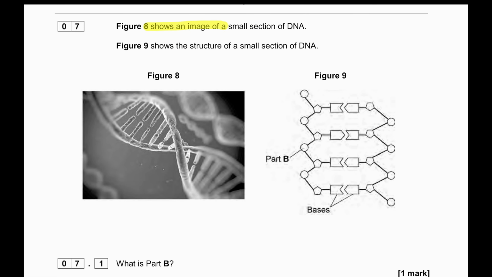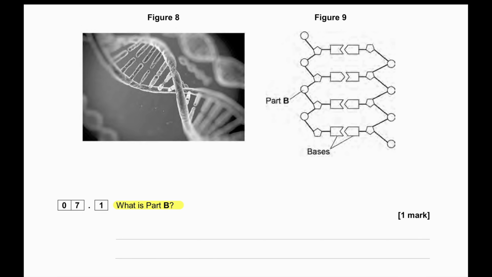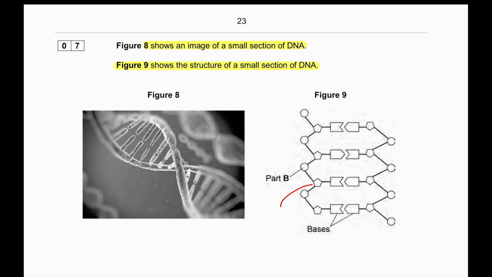Figure 8 shows an image of a small section of DNA. Figure 9 shows the structure of a small section of DNA. The question asks, what is part B? Part B is a phosphate molecule, so we'll just say phosphate group. This one is named deoxyribose in DNA, but typically we just have to remember the name sugar. This entire portion is a nucleotide.